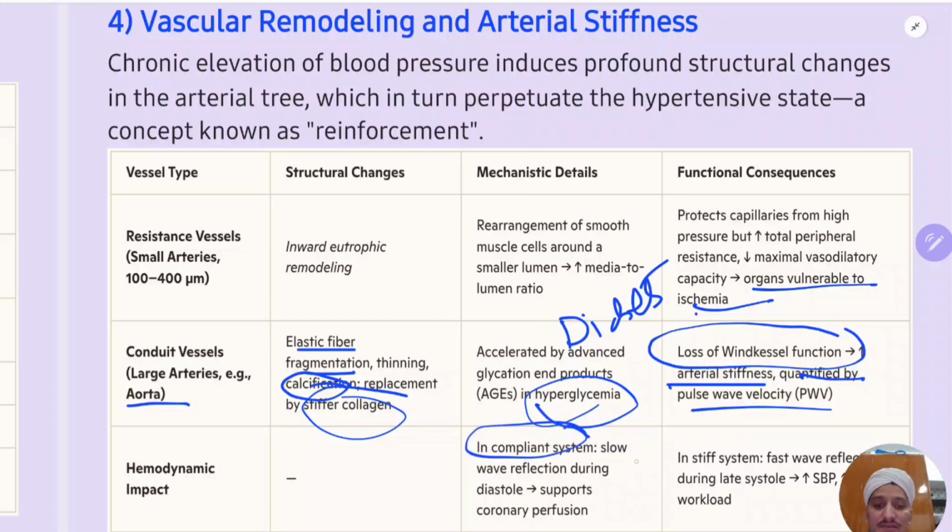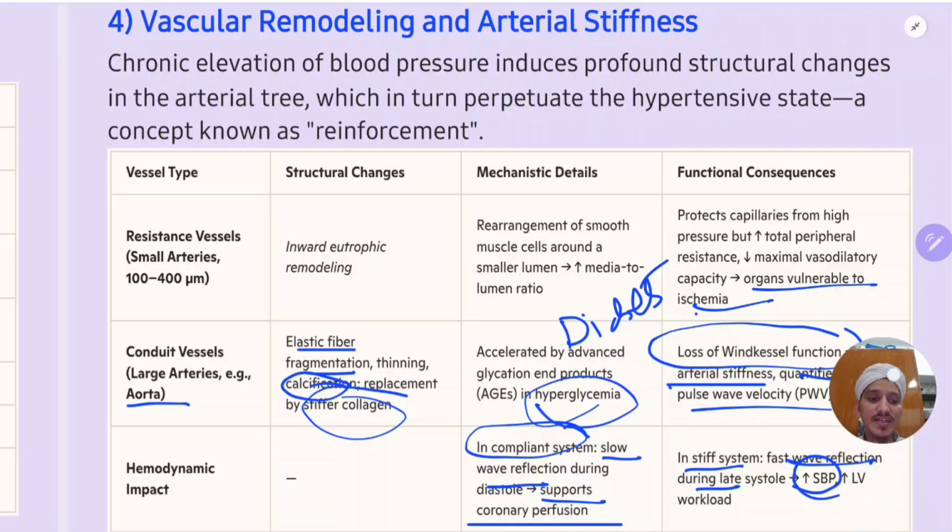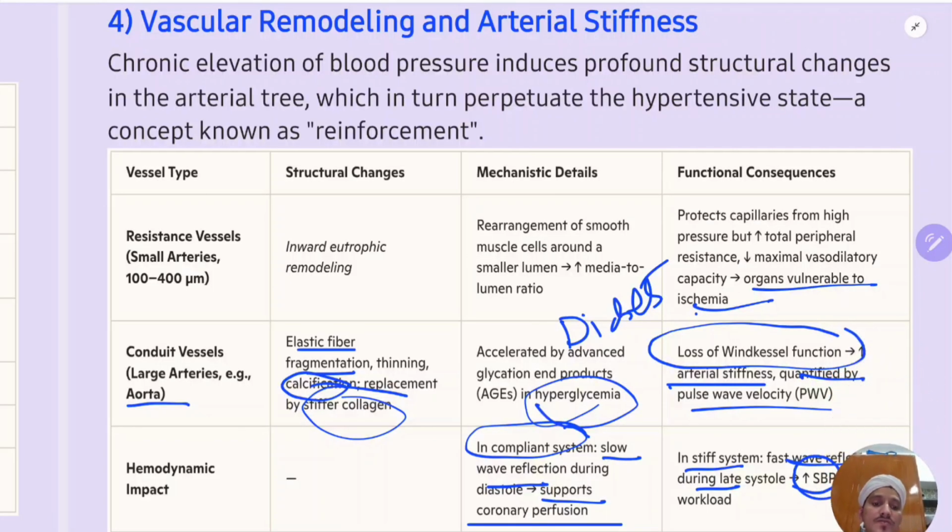So in a compliant system, there is slow wave reflection, which supports the coronary perfusion. But in a stiff system, fast wave reflection will be there during late systole. That will increase the systolic blood pressure and the workload of the ventricles, increased left ventricular workload. So this is going to happen.